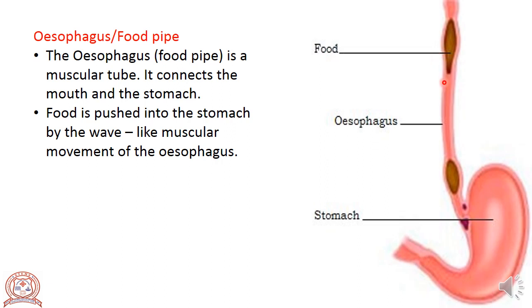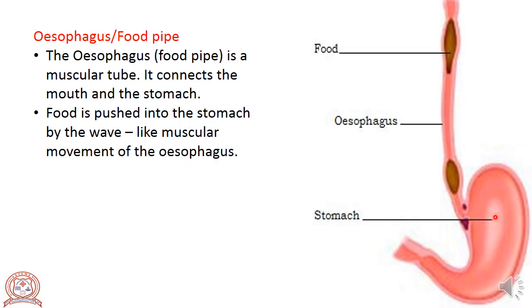It runs along the neck and the chest. It is a hollow tube about 25 cm long, made up of muscles. Food is pushed down by the movement of the wall of the food pipe. No digestion takes place here. From the food pipe, the food enters the stomach.